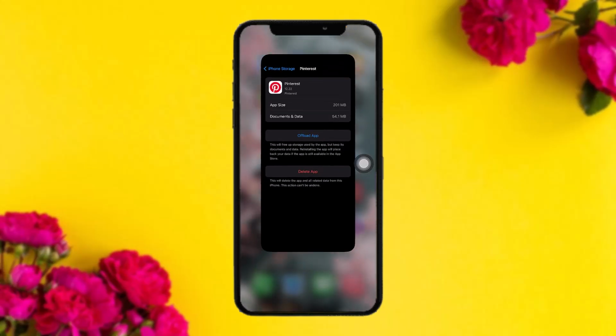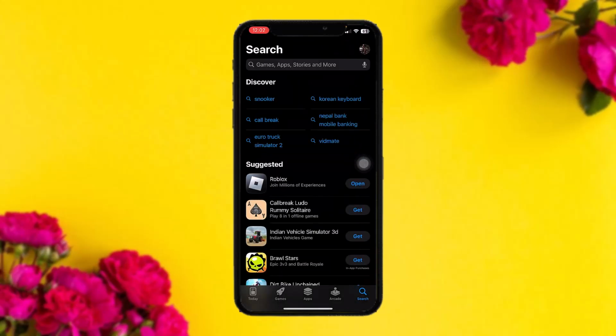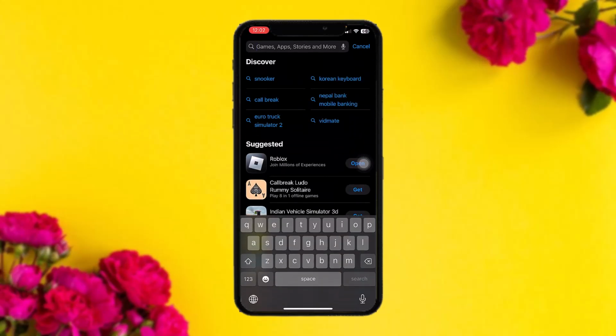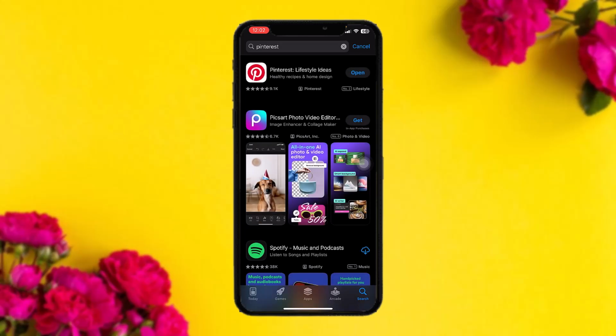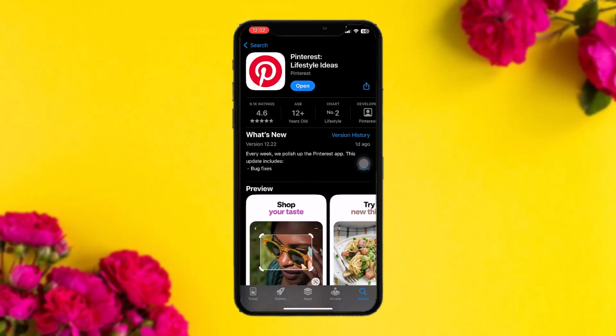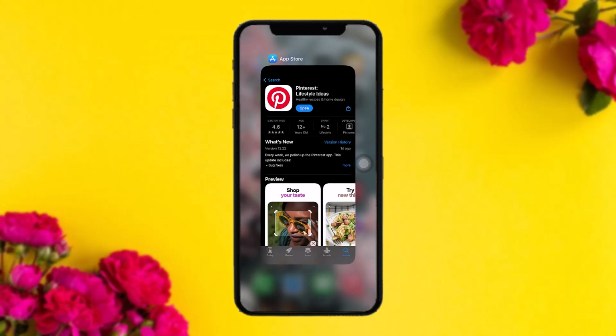But if you are still having the issue, then what you can do is head over to your app store and then tap on the search on the bottom corner of the screen and then type in Pinterest. And here, once it loads, all you gotta do is tap on the app and then check to see if the app needs an update or not. Sometimes the older version also might be causing the issues that you are facing, so just simply updating the app to the latest version will probably fix the issue. And that's basically how to do it.